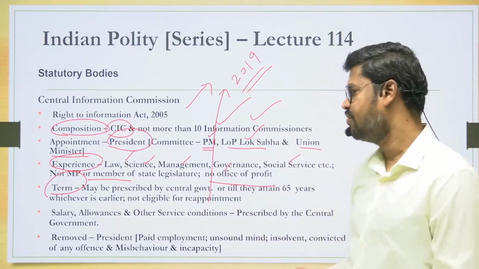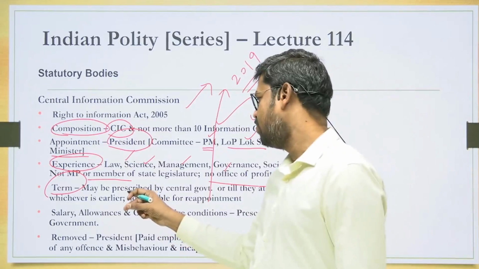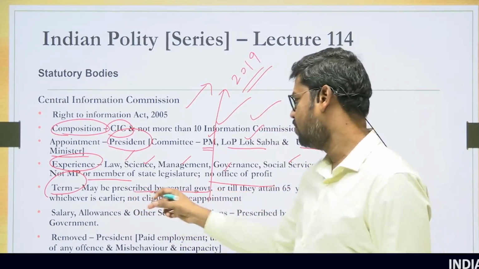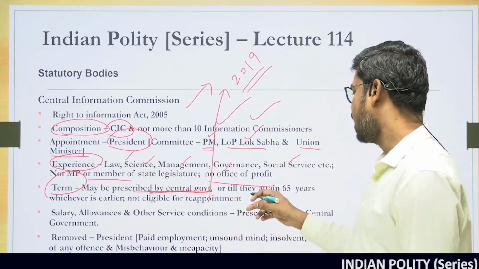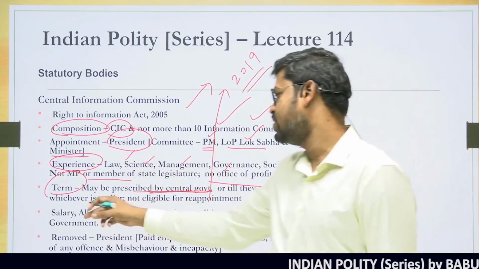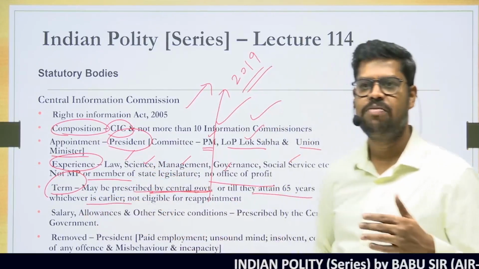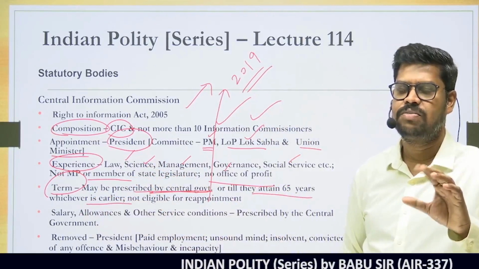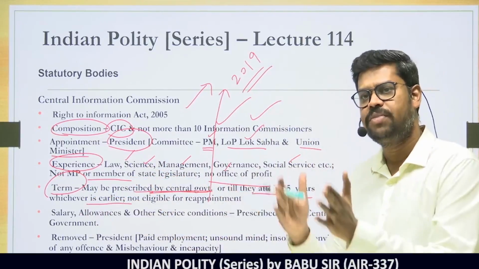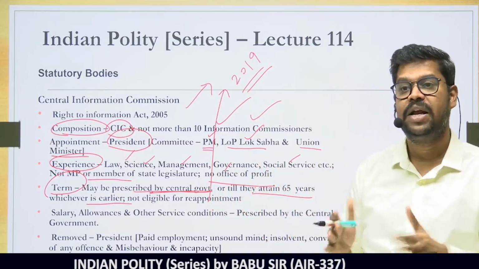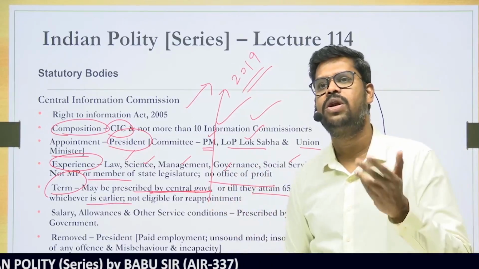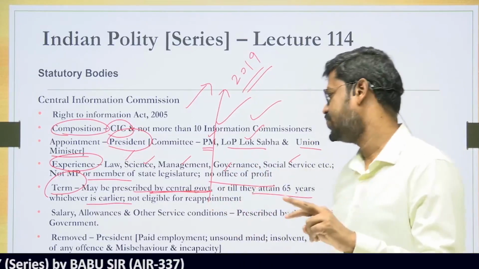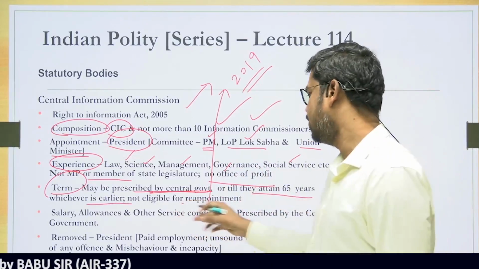So the Government of India can make rules. The central government may prescribe by rules what their term is, or until they attain 65 years of age, whichever is earlier. So if the Government of India prescribes a term, then that is the term. If it does not prescribe, the maximum is from their appointment till 65 years, but in any case whichever is earlier. So that is there in the law. So who is going to determine the term? It is the Government of India. Alright, and they are not eligible for reappointment.